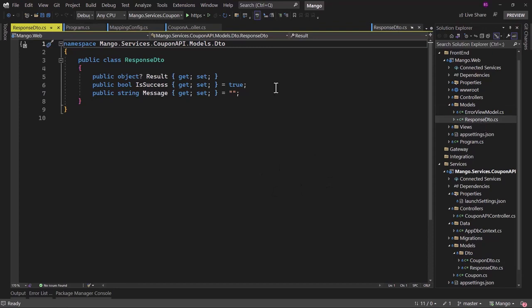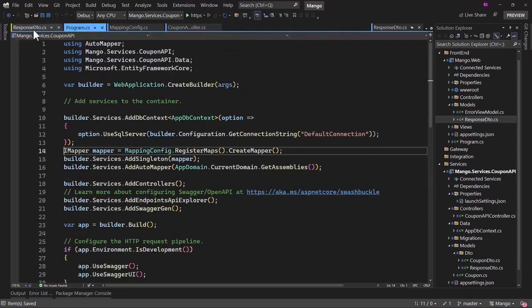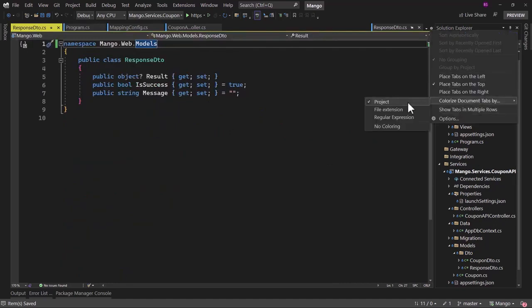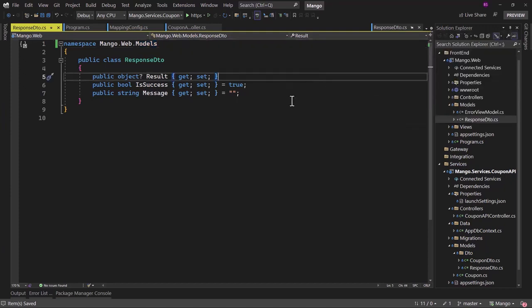And then if you open that, we will have to change the namespace here to mango.web.models. Now, based on the tab coloring, I can see that the yellow one is the web project and the blue ones are the API. Again, I have enabled that right here, colorize document tab by project.